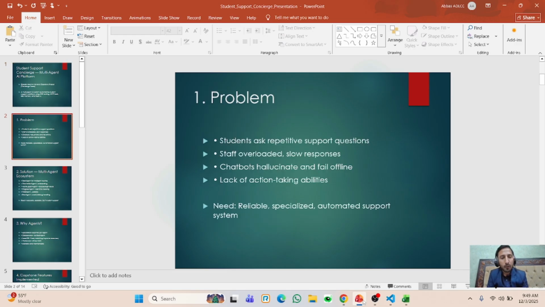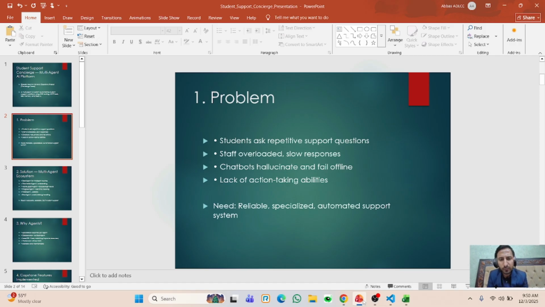So now, what's the problem? The students are asking repetitive questions: that they need an access code to take the exam, that there is no course active in their dashboard, they are asking for their progress and they are asking for their enrollment. These things overload the staff, and sometimes some staff are online and some are on their off days, and there is a time shifting rotation. So that's why there is a slow response to the students.